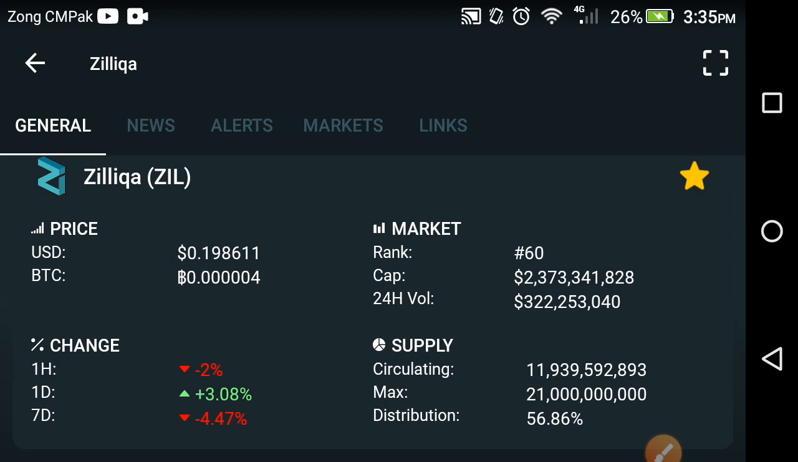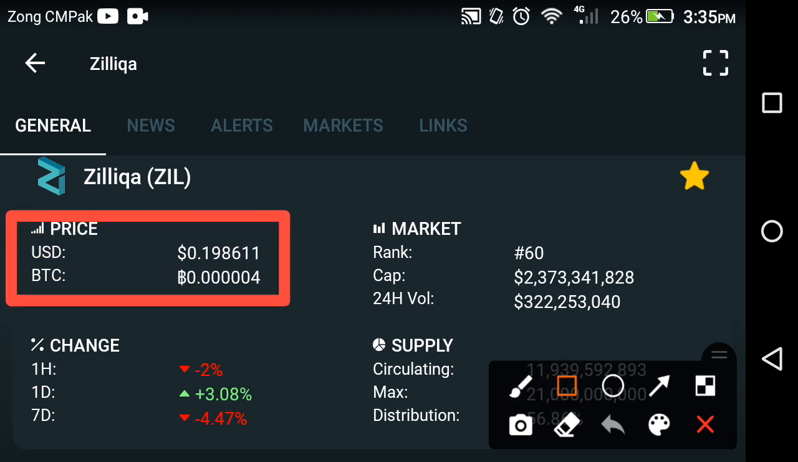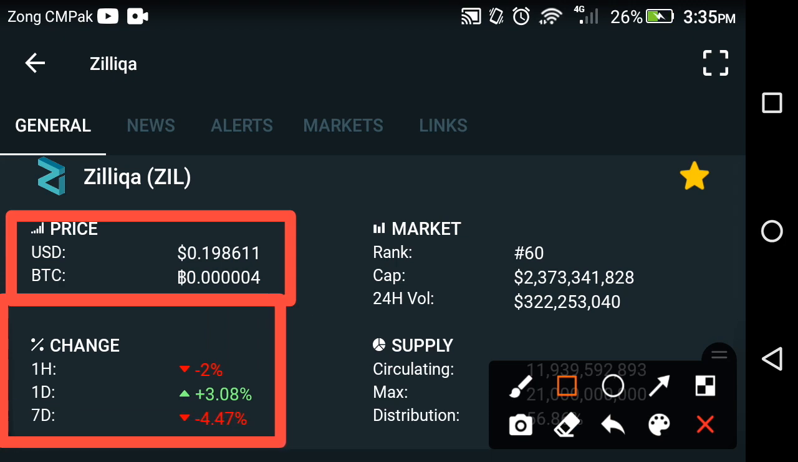Now first of all we look at the price of the Zilliqa coin. As you can see here, the price of Zilliqa is about 0.198611 USD, which is the high price of Zilliqa at this time, friends. And if we look at the changes in Zilliqa, the last 1 hour change is negative, the last 1 day change is positive, and the last 7 day change is negative, friends.